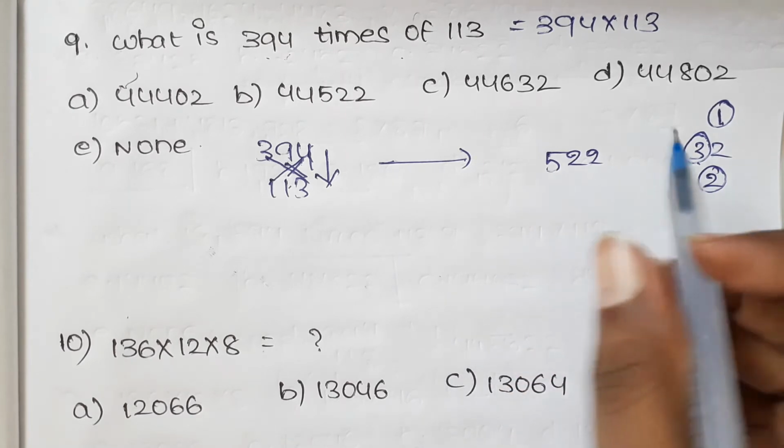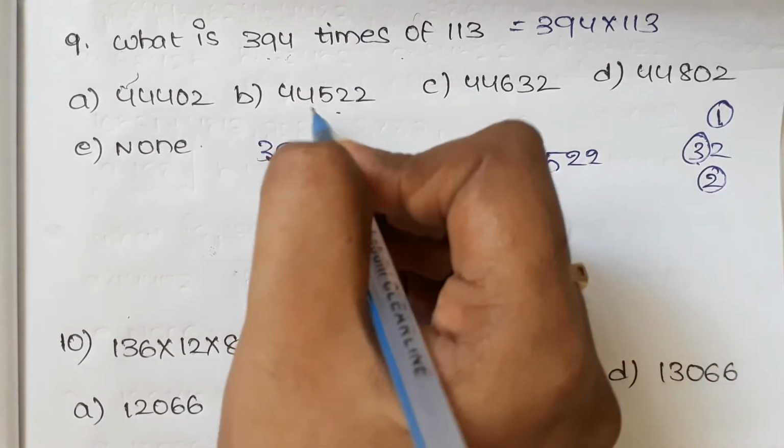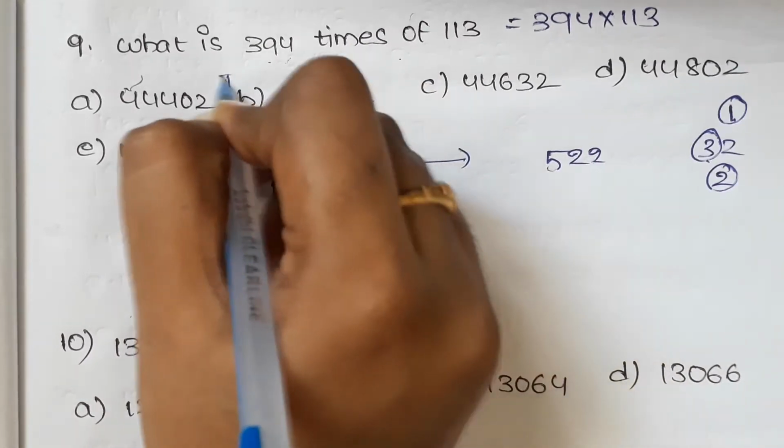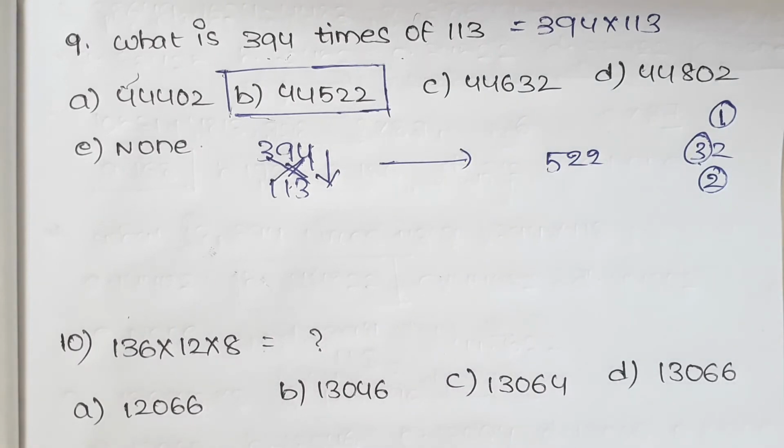With this only we can check in the options, that is 522 is in B, so the option is B. You need not do all the multiplication, and the answer is here. And this is about the speed multiplication. And now let us see another one.